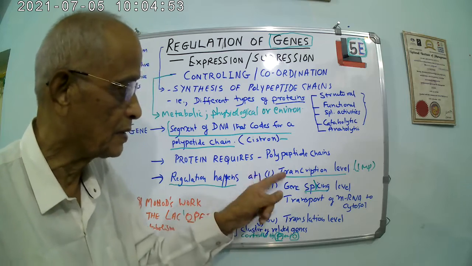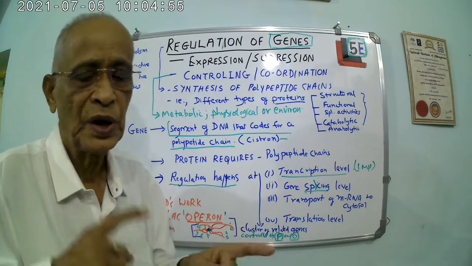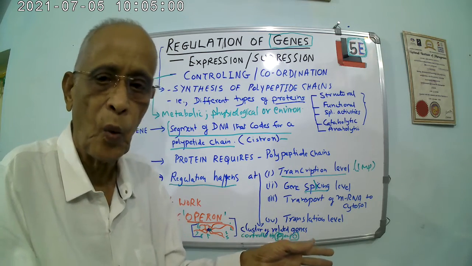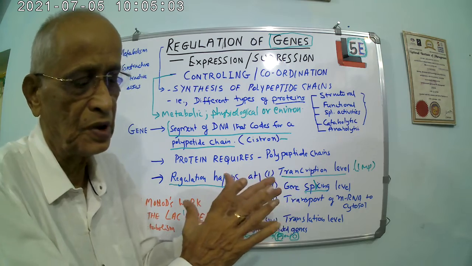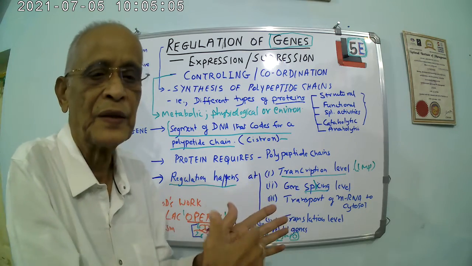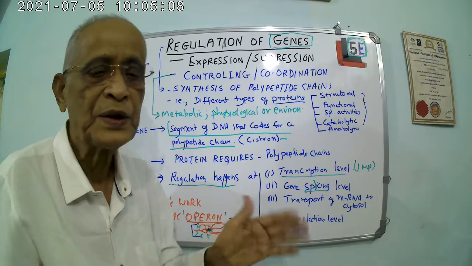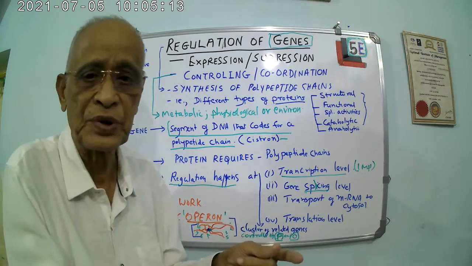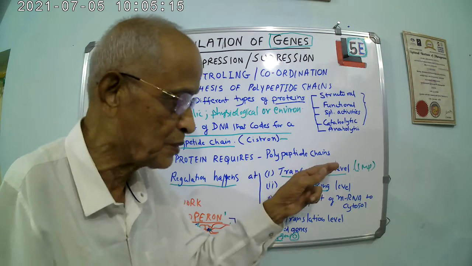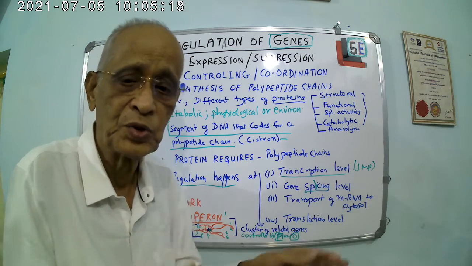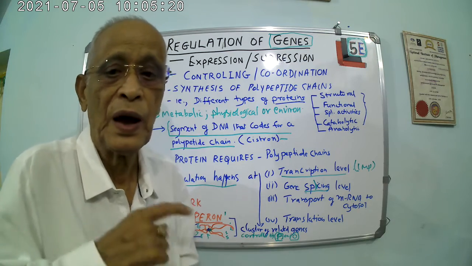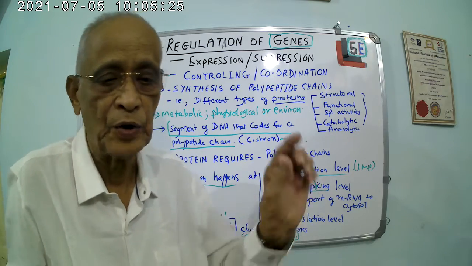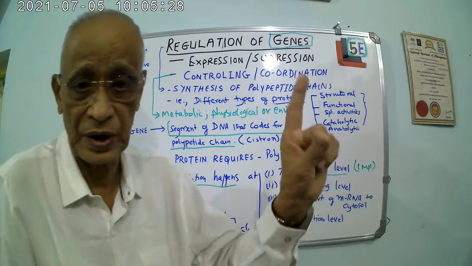Number 1, at the transcription level, that is when the DNA strand opens, one strand called the sense strand remains as it is, and the other one, the antisense strand, now becomes a template. On that, the genetic information is copied, and that's called transcription. So at that level also there is a control, because transcription will not happen on the entire length of the DNA. It will be made only at certain points, so there is a control there.